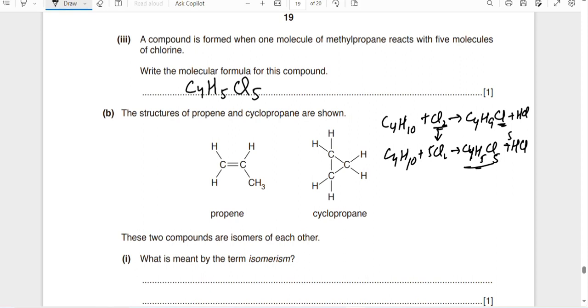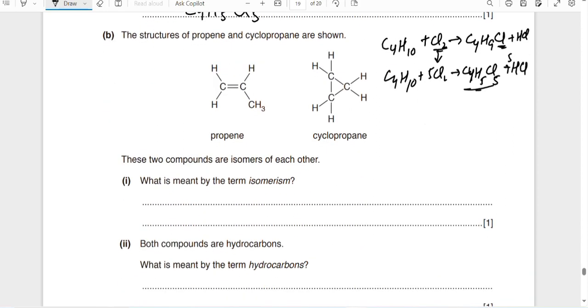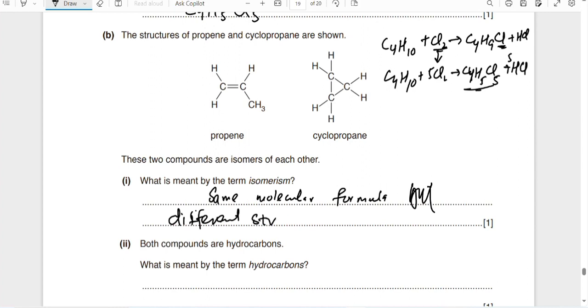This is the molecular formula. The structures of propene and cyclopropane are shown. You can see the structures. The two compounds are isomers of each other. What is meant by the term isomers? Same molecular formula but different structural formula.